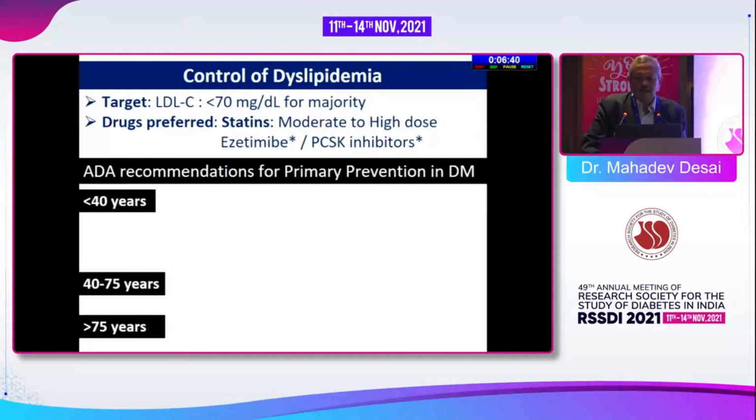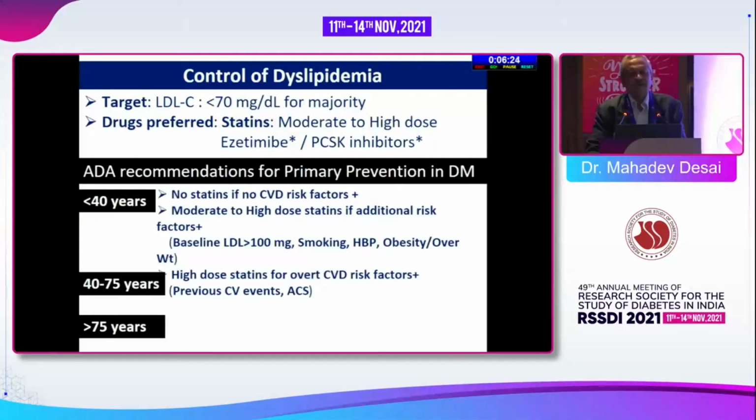And ADA recommendations for primary prevention in diabetes are divided into persons with diabetes less than 40 years, persons with diabetes between 40 and 75 years, and persons with diabetes more than 75 years. So if the person is diabetic but less than 40 years, statins are not required if there are no CVD risk factors.